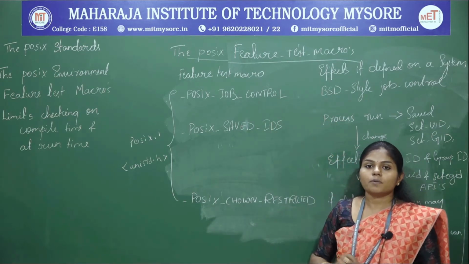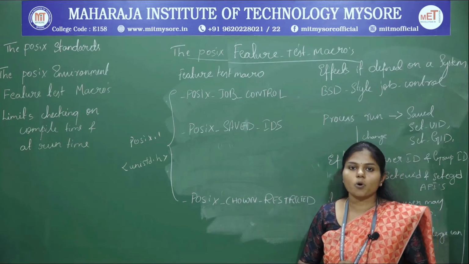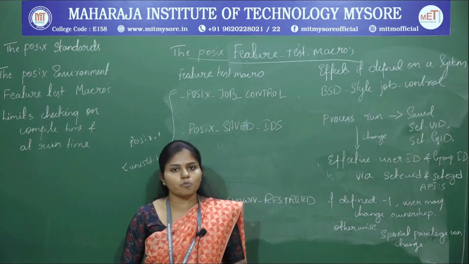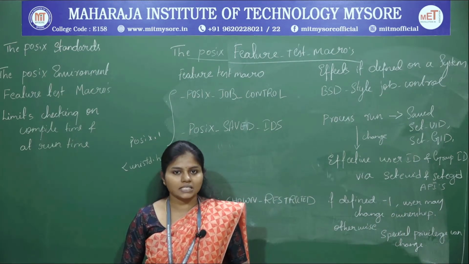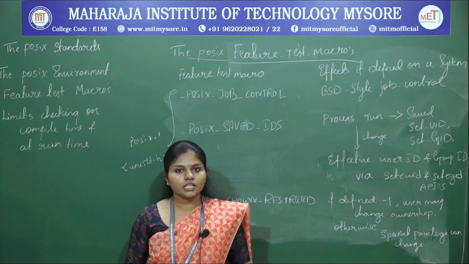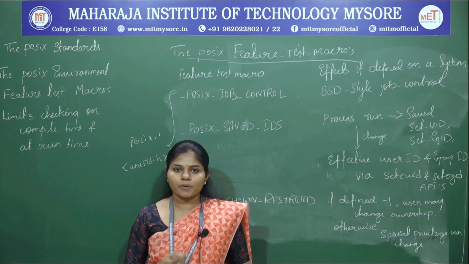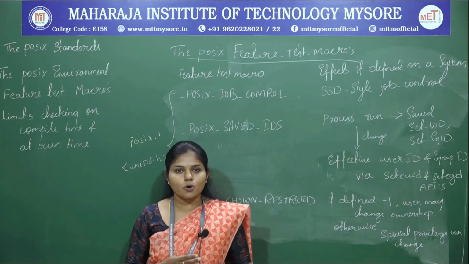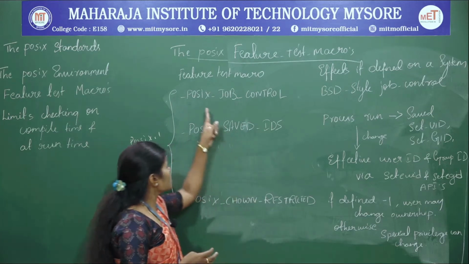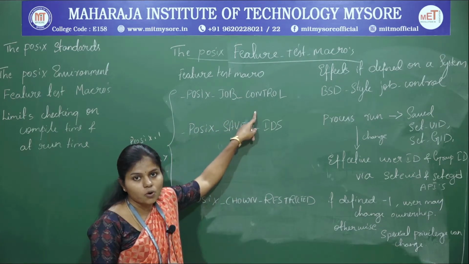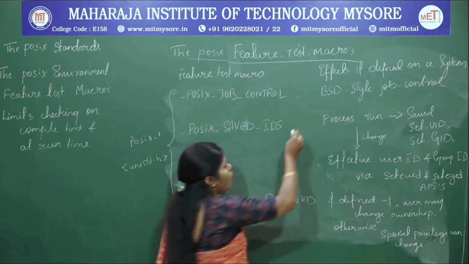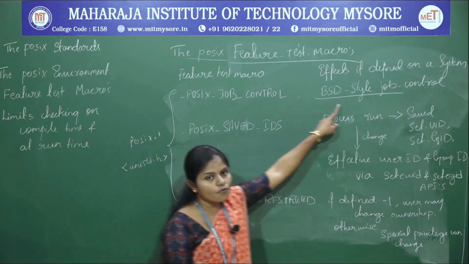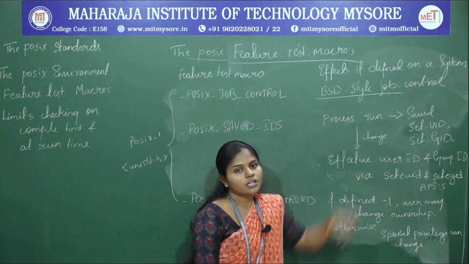How does POSIX.1 support jobs? As we know, POSIX supports multi-user multitasking, so more than one operation runs in the operating system. So how does it control the jobs? Different processes are controlled. POSIX.1 supports job control in the form of BSD style job control. So POSIX follows the BSD style job control.